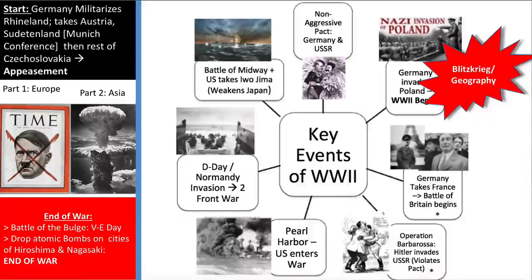For Japan, one of the big turning points was the Battle of Midway. That's where the United States takes out much of the Japanese Navy. And right after the Battle of Midway, that's where Japan starts getting weaker, and the U.S. strategy called island hopping, where they start to invade all the smaller islands, starts to become very effective against Japan, and that is going to help bring to the end the war in the Pacific.